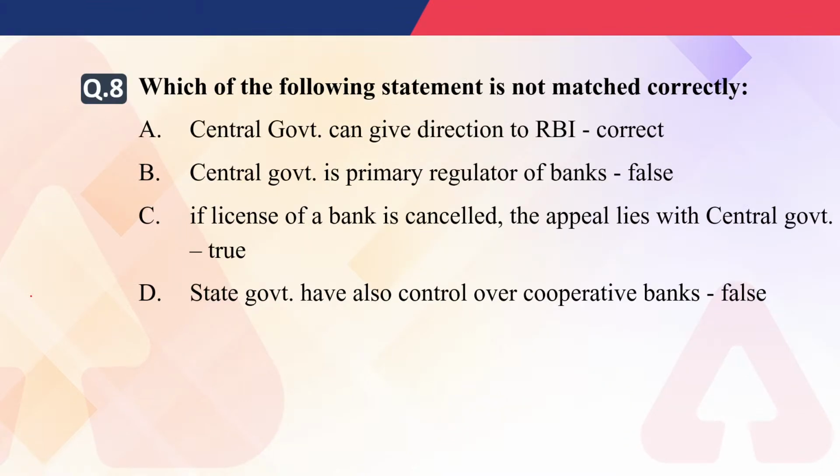Now, which of the following statements is not matched correctly? The first is saying the central government can give direction to RBI. That is correct. Central government is the primary regulator of banks. That is false. If the license of a bank is cancelled, the appeal lies with the central government. That is true. And the state government also has control over cooperative banks. That is false. So which of the following is not matched correctly? A, B, C or D?